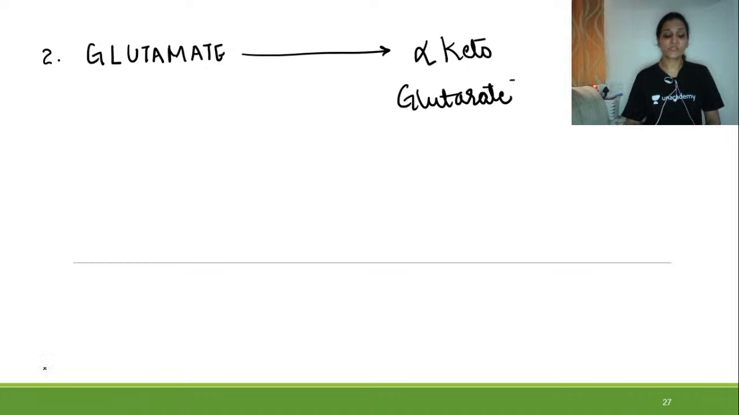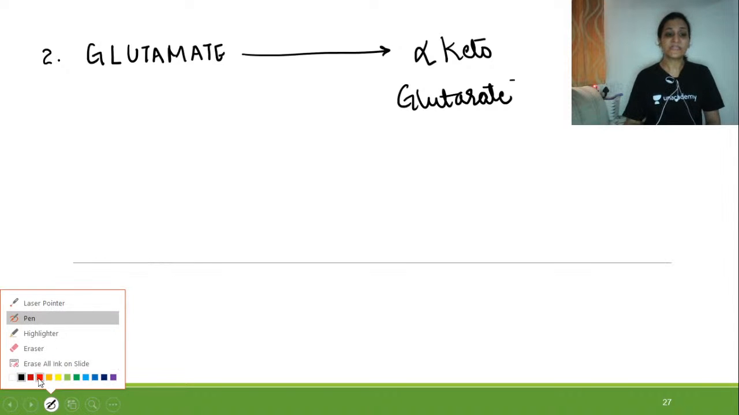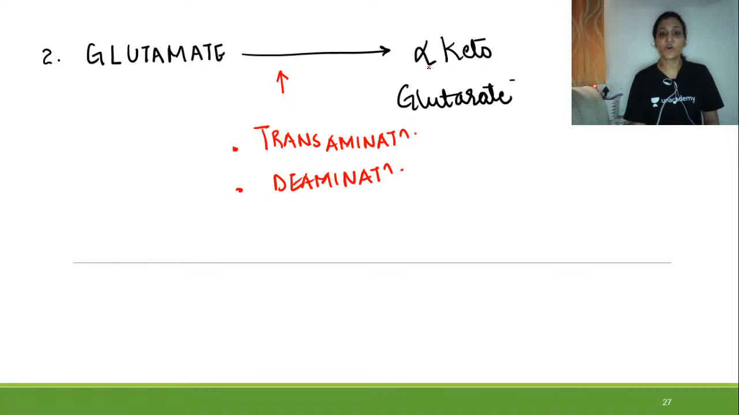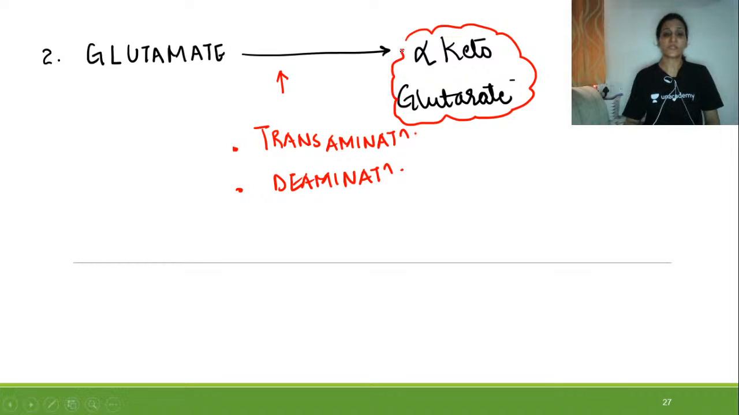And the enzymes responsible for this reaction are transamination and deamination enzymes. So the reaction is transamination and deamination, for formation of alpha ketoglutarate from glutamate. This was the second anapleurotic reaction.